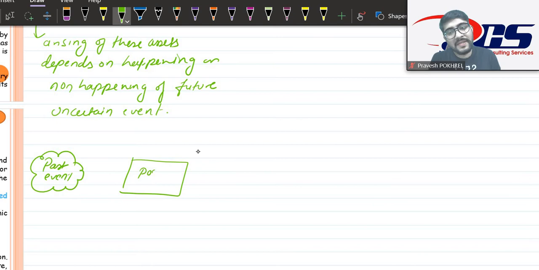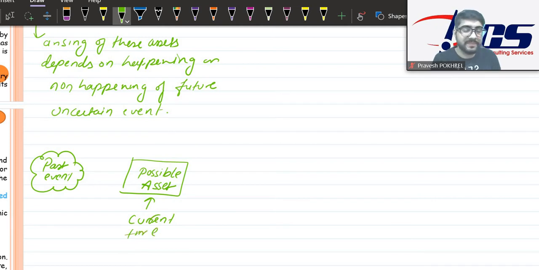So we are thinking that there is some possible event, possible asset. We are thinking about this at current time, today, on the date of the balance sheet. The balance sheet date is called the current date while discussing a provision or any asset or liability.